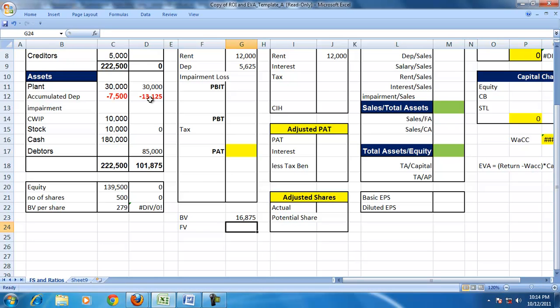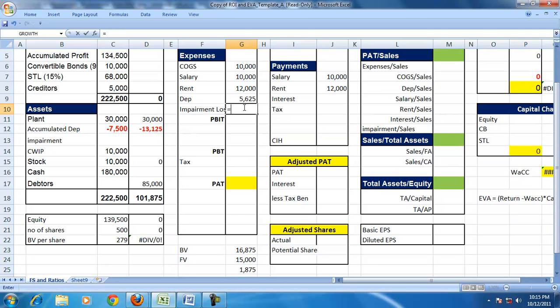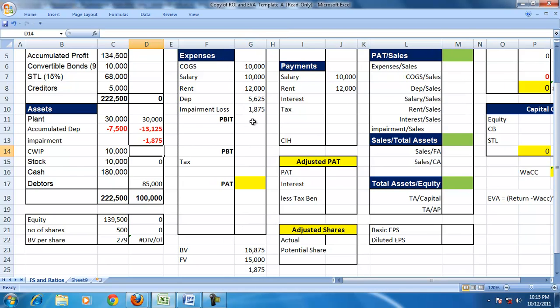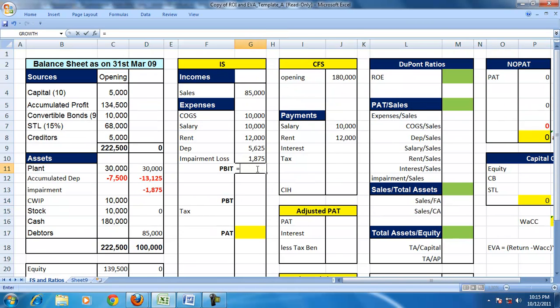The fair value of the asset is 15,000. So the impairment loss is 1,875. Impairment is a reduction in the value of the asset, so the asset should be reduced to the extent of the impairment. So that gives us the PBIT of the firm.